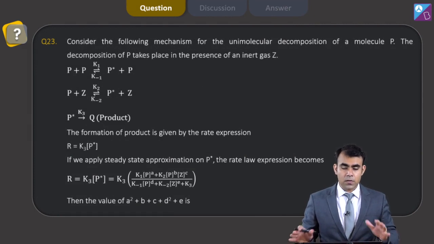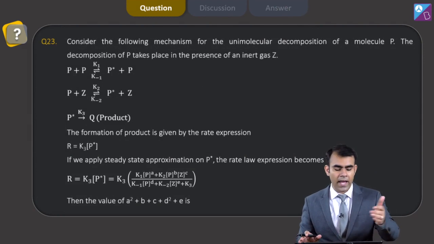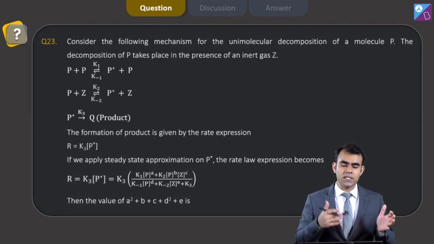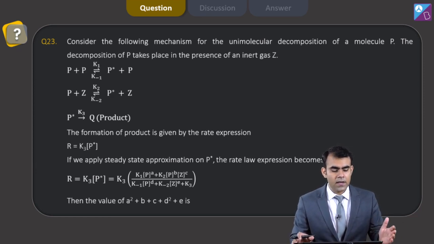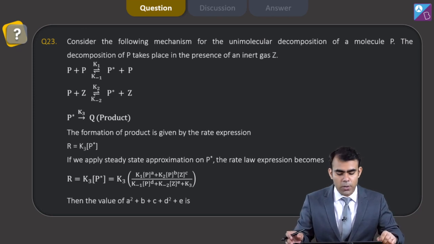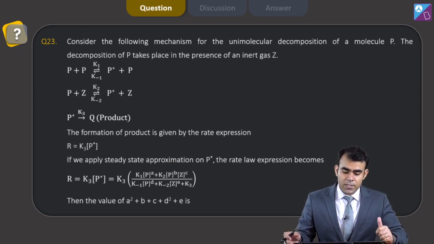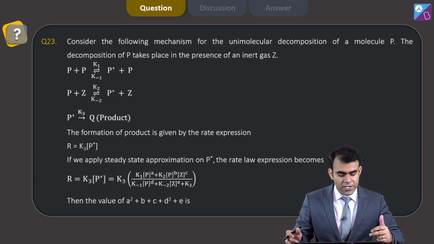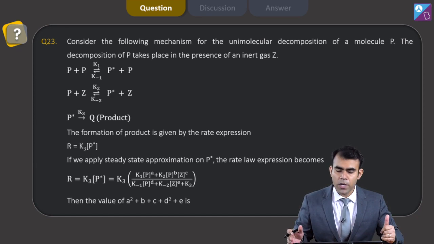Now after that, question number 23. Now in 23 the question is big. You can see it looks like a lengthy question, but it is an interesting question. Now let's read it. Consider the following mechanism for the unimolecular decomposition of a molecule P. The decomposition of P takes place in the presence of inert gas Z. So here we have two equilibrium reactions, and after that there is one more reaction, the formation of product Q from P, and the reaction is unimolecular in nature.